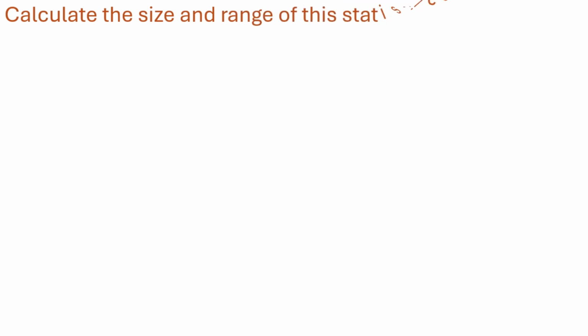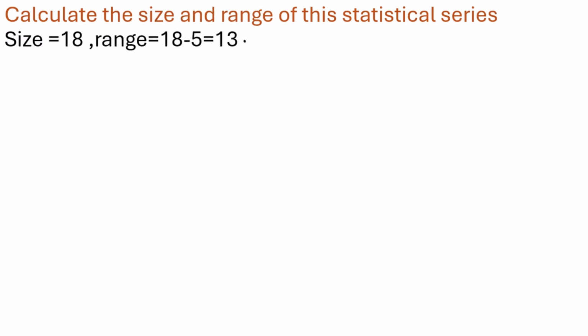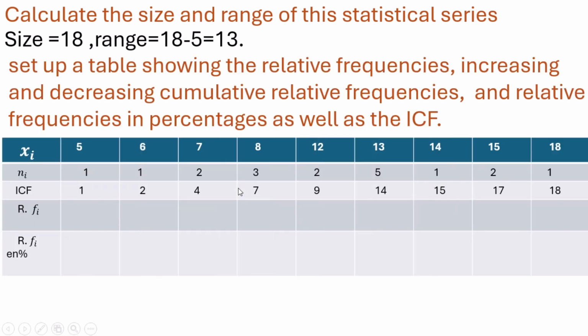Calculate the size and the range of this statistical series. The size equals 18 and the range is the highest note minus the smallest note: 18 minus 5 equals 13. This is the range. Set up a table showing the relative frequencies, the increasing and decreasing cumulative relative frequencies and the relative frequencies in percentage, as well as the ICF, increasing cumulative frequency.